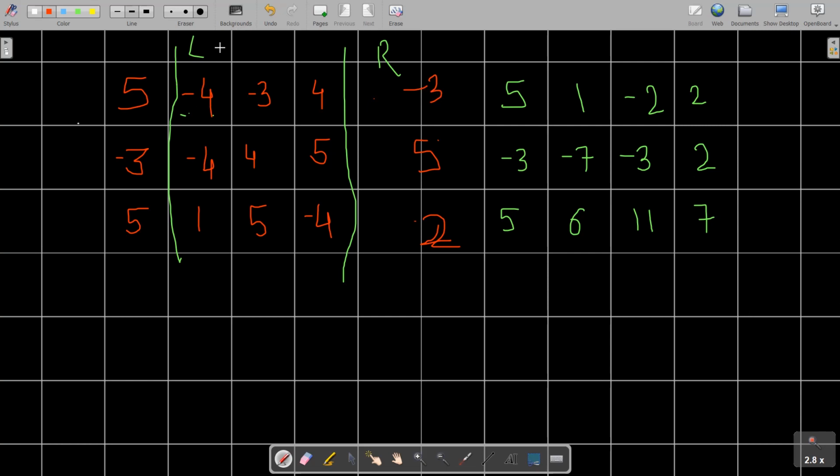you can easily see that my rectangle can be about this one. If my rectangle is about this one, you can easily see the sum of the value is minus 3 only. Okay, so if you consider the rectangle about this one, what is the sum of the value? Sum of the value is about this one, minus 3 and 5. Okay, if you consider the rectangle about this one, what is the value? The value would be the sum of this 5 and 2. Okay, so how is this going to help us?